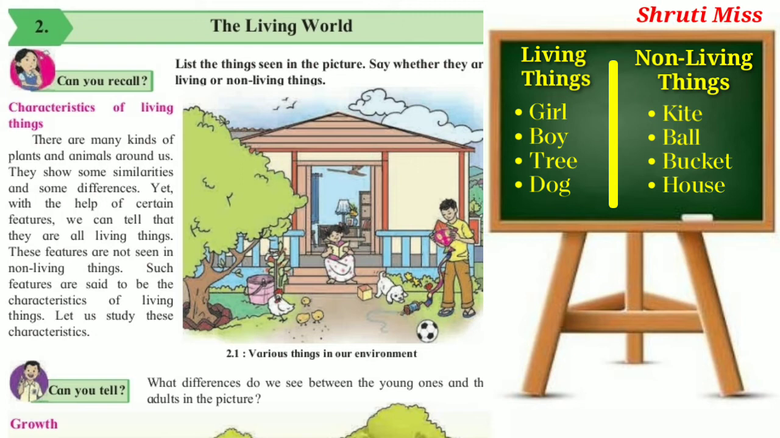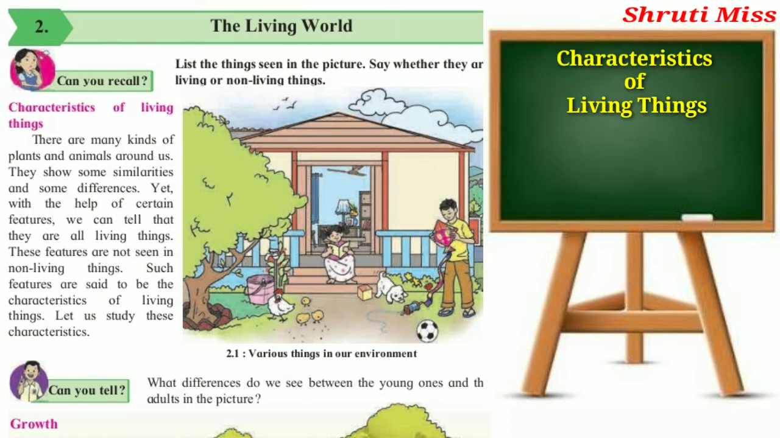So we can classify these things into living or non-living things. In the living things, the girl, boy, tree, hen, dog, these are living things, while other things like house, ball, toys, these are non-living things.